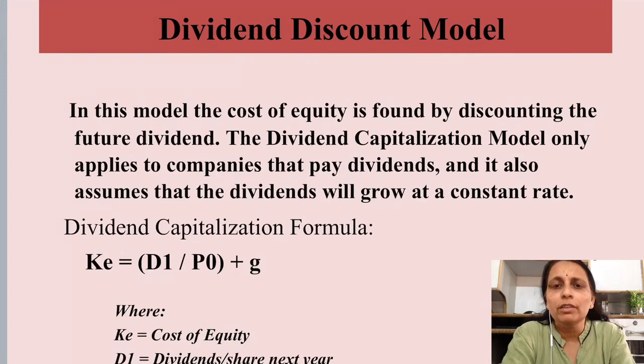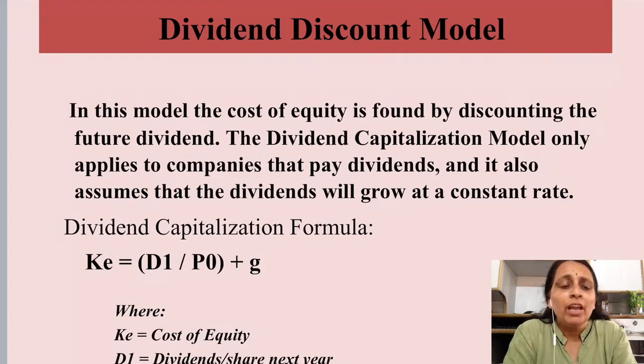Now, what is dividend? Dividend is the profit which belongs to the shareholder. That means the bottom line, profit after tax, which is distributed to shareholders in the form of cash, is dividend for a company. So if you discount the dividend, meaning you calculate the present value of the future stream of dividends, then you can get the cost of equity. In this model, we are using the time value of money.